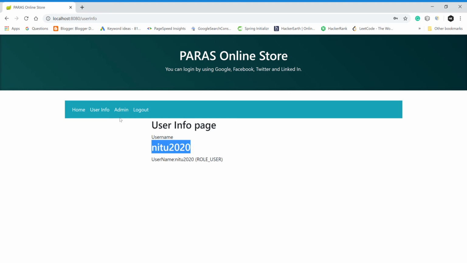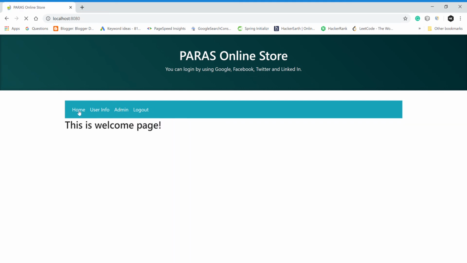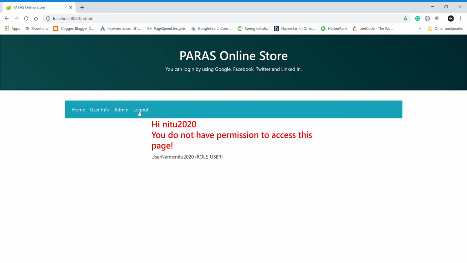Okay. And Neetu, you do not have permission for the admin page. So you can see that Neetu has logged in. And now Neetu is going to log out.